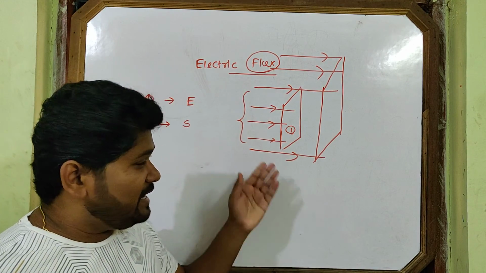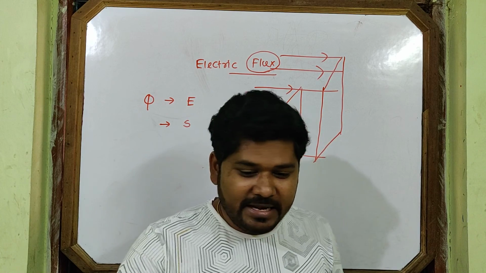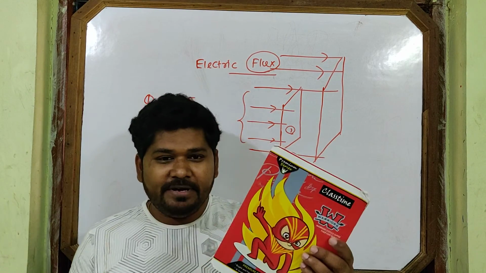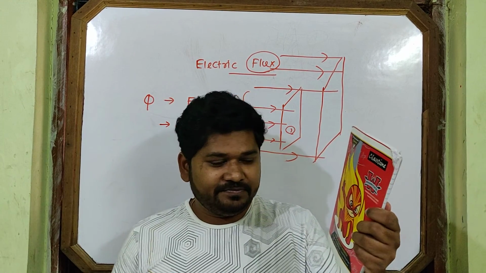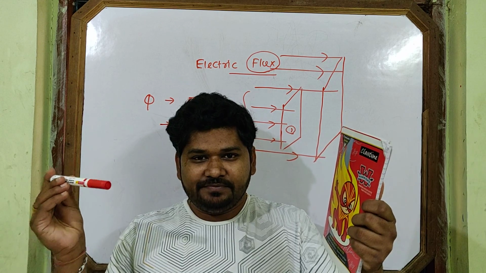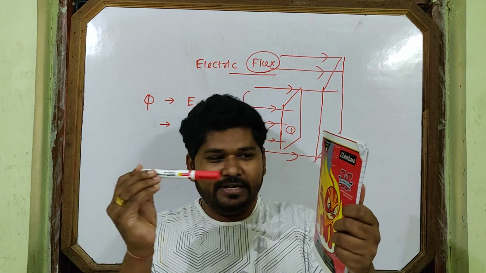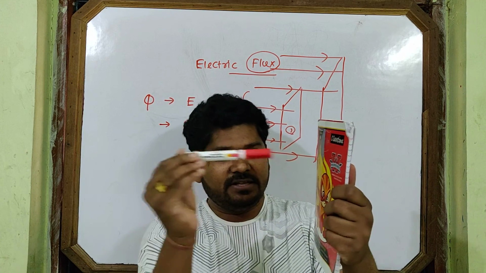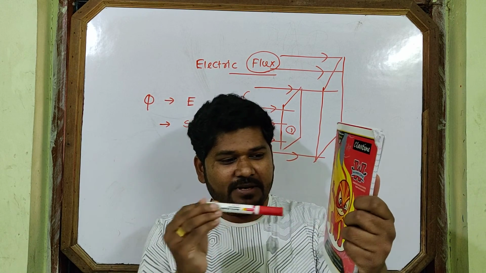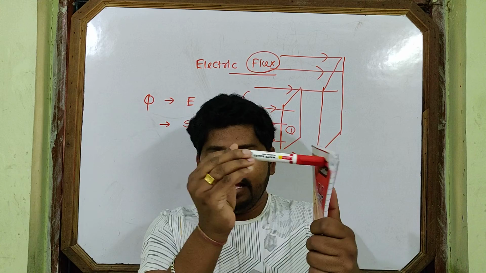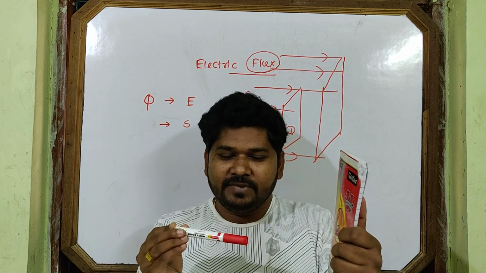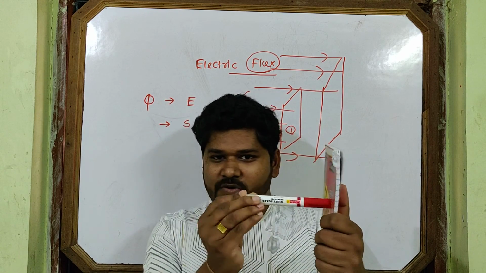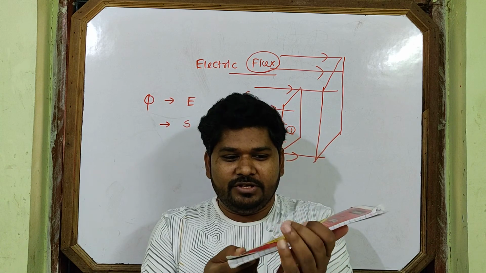Now let's come to another point. I am just giving one example. I am taking a surface like this. You see, lines are coming here. So electric field lines are coming like this. Lines are coming suppose like this. These are the lines. These are one lines. They are coming like this. Some lines are linked with the surface. This is case 1. Okay. Now coming to this one.